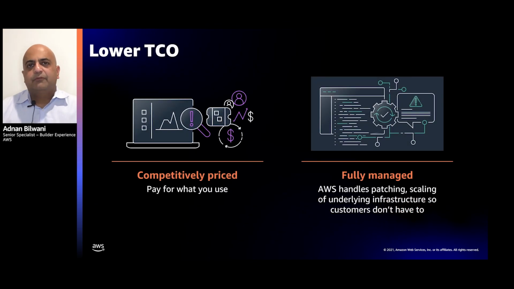One of the benefits of having these services as fully managed is that it's on demand. You pay for what you use, and being fully managed, it allows AWS to handle the patching, the scaling, and the underlying infrastructure while you are just concentrating on utilizing the service and getting the benefits out of it.